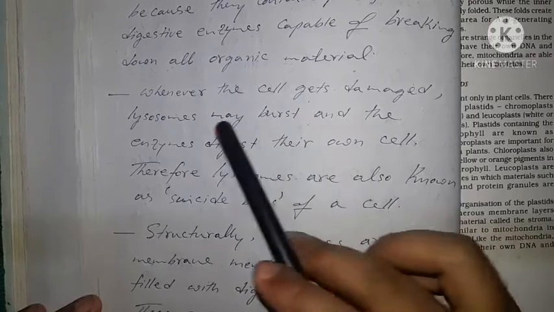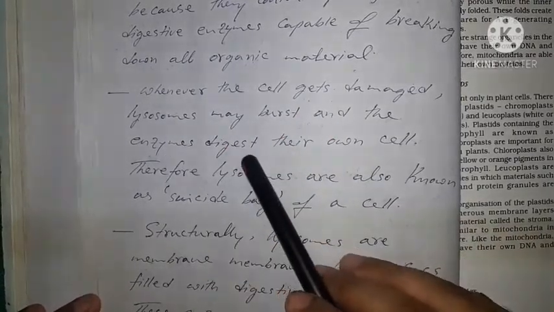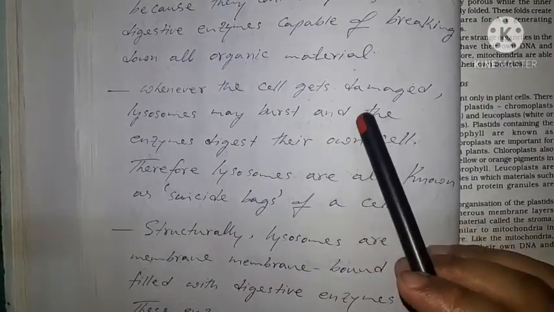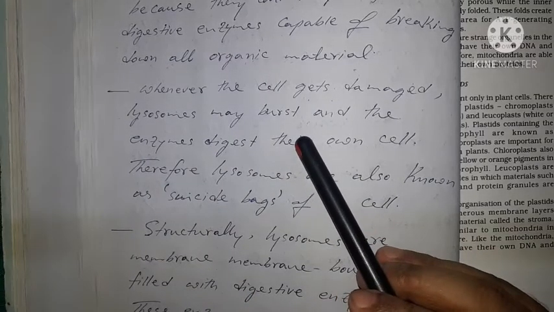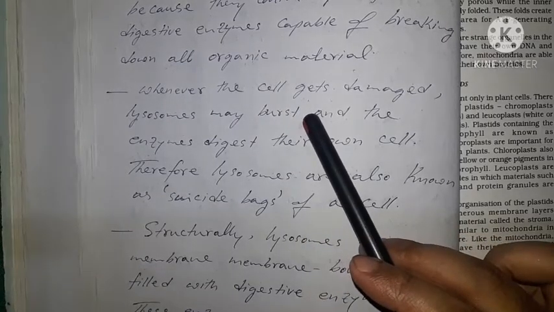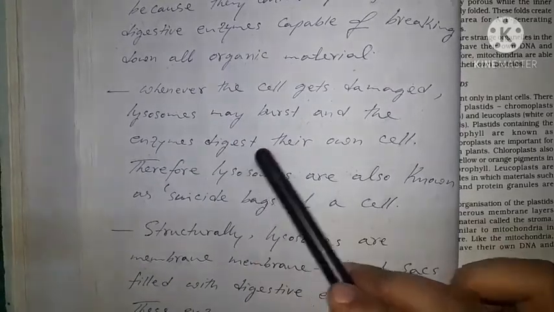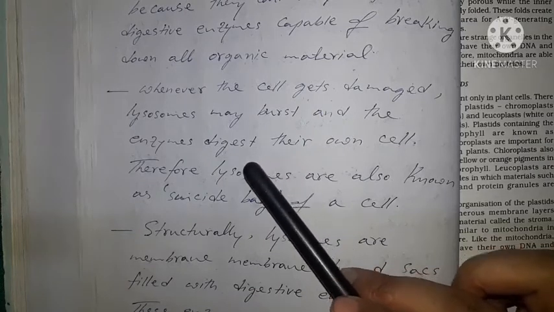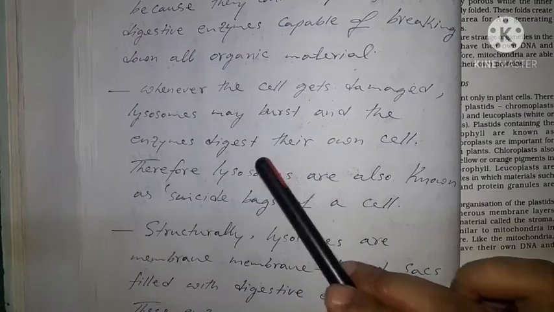Whenever the cell gets damaged, lysosomes may burst and the enzymes digest their own cell. Whenever the cell gets damaged, that means there is a disturbance in the metabolism of the cell, and in that case the lysosomes burst, and the enzymes present in the lysosomes digest their own cell.